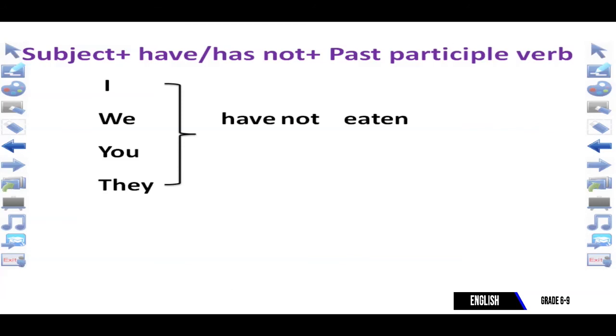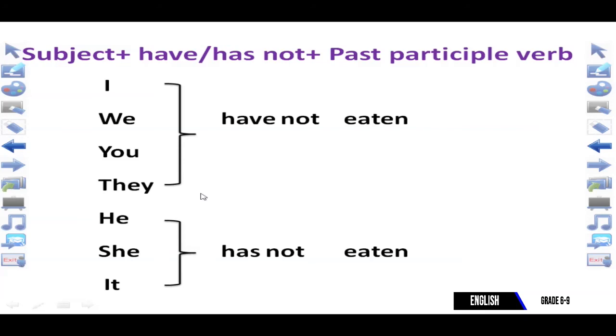And next, you can see the singular subjects: he, she, it. Following the subject, you write has, and immediately you write not. And later you write verb 3, the past participle.